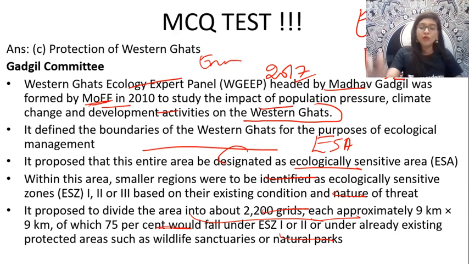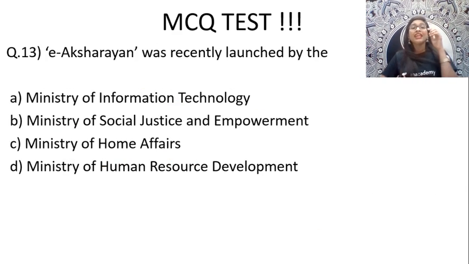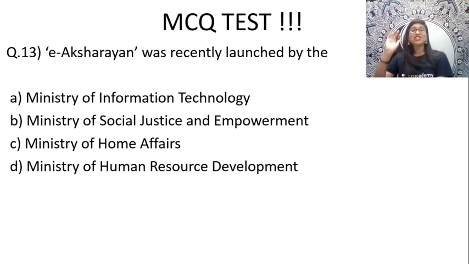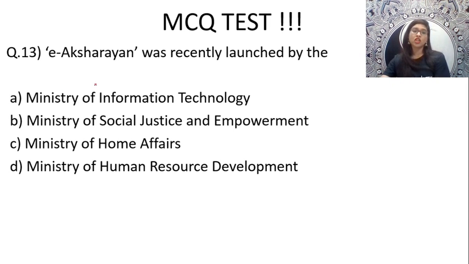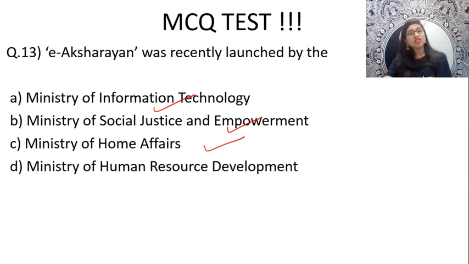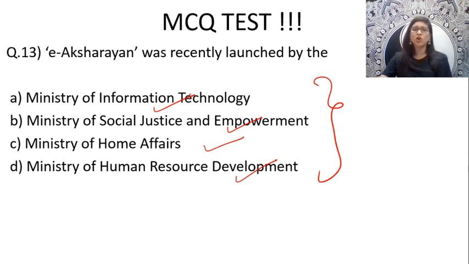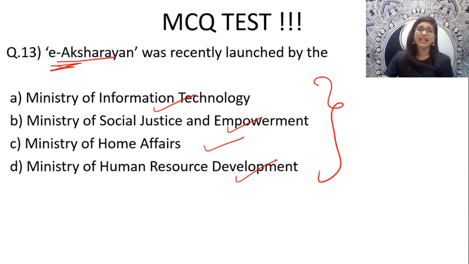So anyways, guys, moving on to the next question. E-Aksaran was recently launched with which of the following ministries? Option A is Ministry of IT, B is Ministry of Social Justice and Empowerment, C is Ministry of Home Affairs, and D is Ministry of HRD, that is Human Resource Development. It's a very simple question. So E-Aksaran, what does E mean, guys? Technology, right? So quickly give me the right answers, guys.